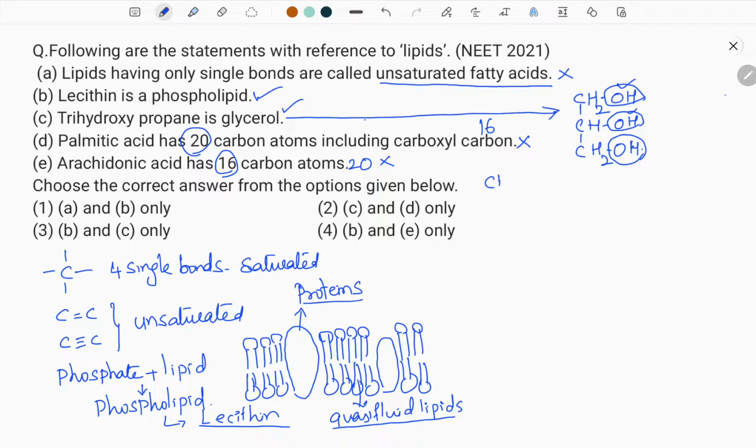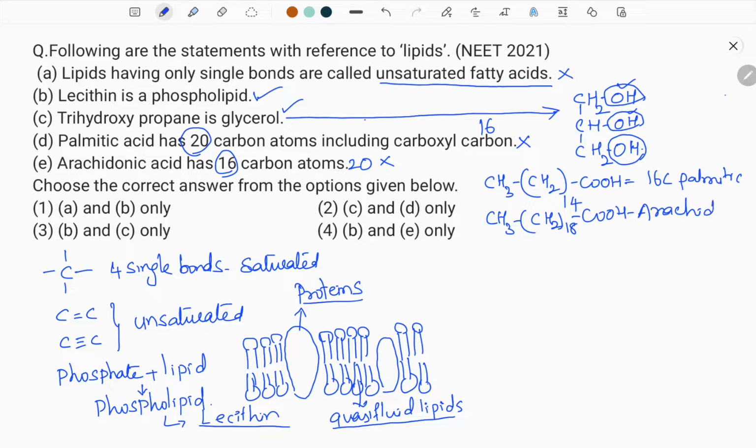See for example CH3, CH2, COOH. If it is having 16 carbons, we should put here 14. Now 16 carbons are present, so it will be palmitic acid. Similarly, you can write it for arachidonic acid also, that is CH3, CH2 taken 18 times, COOH. So this is arachidonic acid. So statement D and statement E both are wrong. I have put up the right one here. You can remember palmitic acid and arachidonic acid.